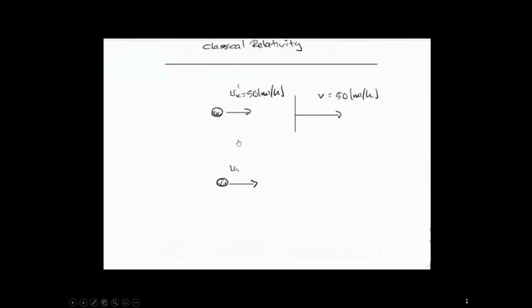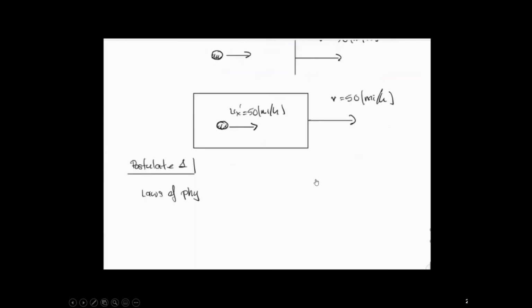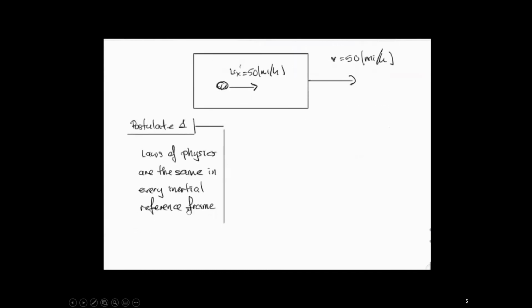We discussed that before. All right, so you got this ball thrown in the forward direction at 50 miles per hour. And this ball is going to be thrown in the forward direction in a bus, which is also moving at 50 miles per hour. Okay, now, postulate number one says the laws of physics will be the same in every single inertial reference frame, something that we discussed yesterday.